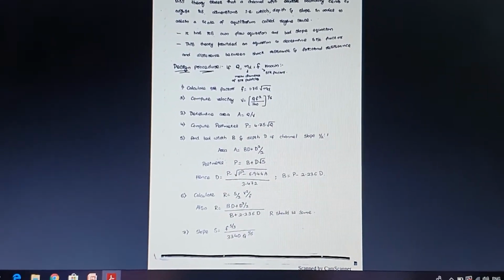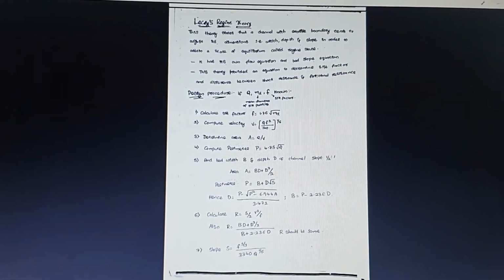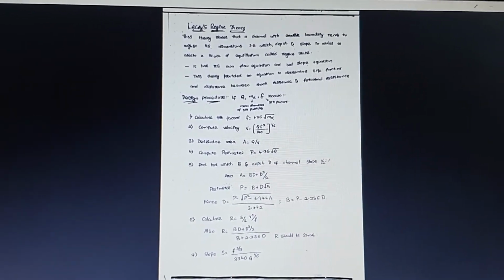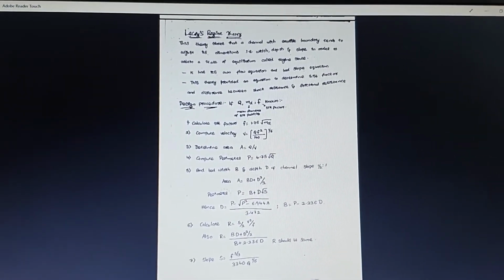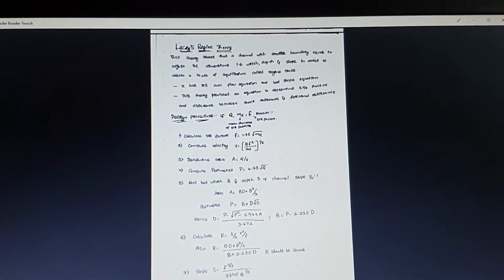Second one, computing the velocity, which is V is equal to Q into F square by 140 whole to the power of 1 by 6. The next is area, which is discharge by velocity. Then perimeter, P is equal to 4.75 into square root of Q. Then next one, we are going to find the area in terms of B and D, which is the same formula, BD plus G square by 2. P is equal to B plus G into square root of 5. From this, G is equal to P minus square root of P square minus 6.944 A by 3.472 in order to find the D value, and in order to find the B value, which is P minus 2.236 into D.